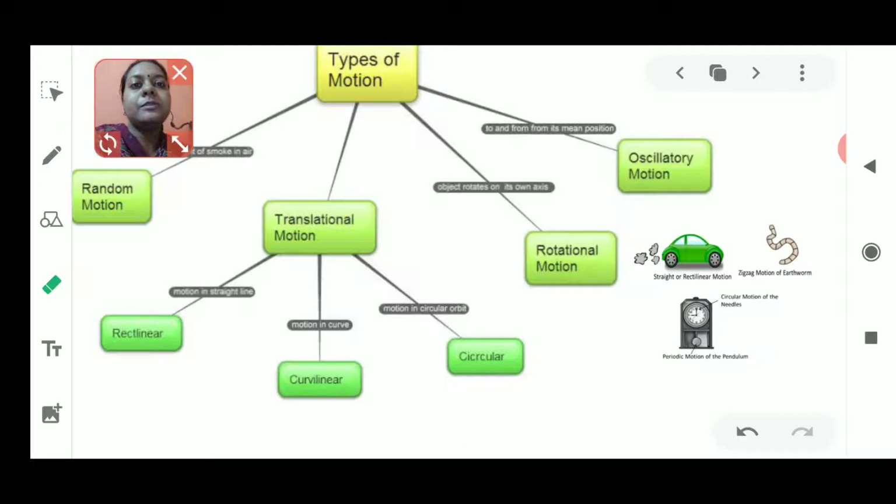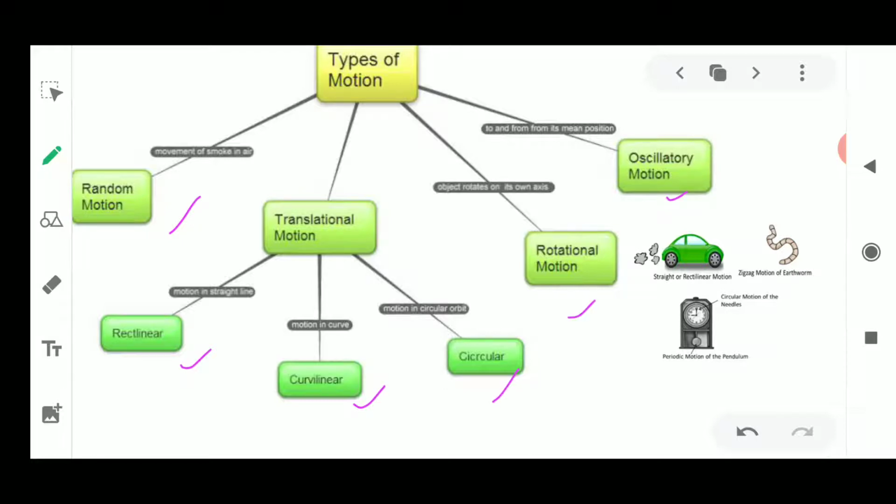Now what are the types of motion? The different types of motion which can be discussed in this chapter, we have already seen in class 6th. It could be uniform or non-uniform motion, rectilinear motion, curvilinear motion, circular motion, rotational and oscillatory. In this chapter, we are going to discuss uniform motion and non-uniform motion.